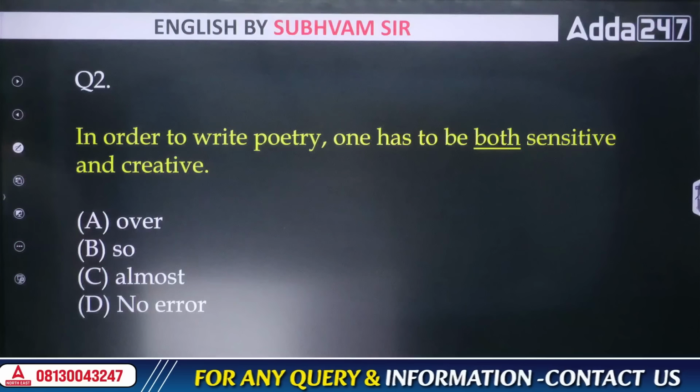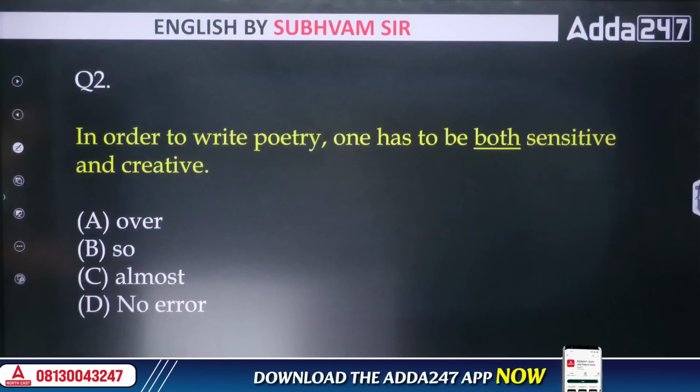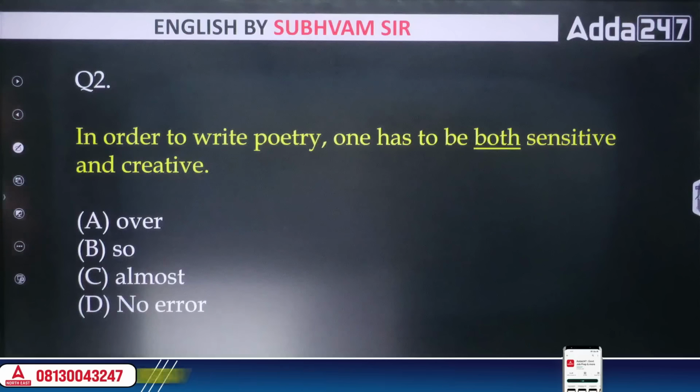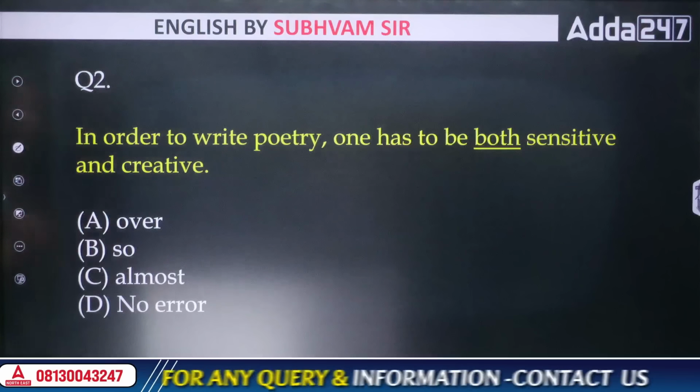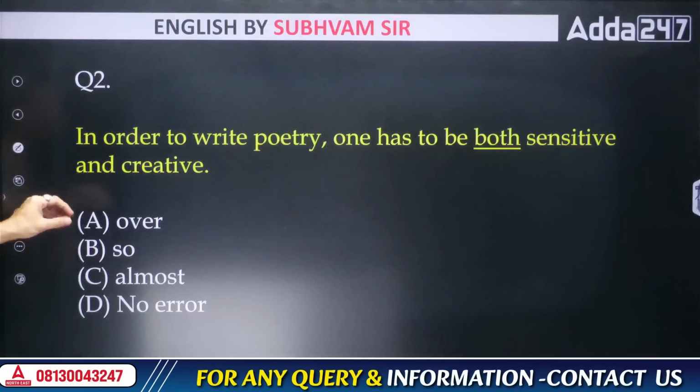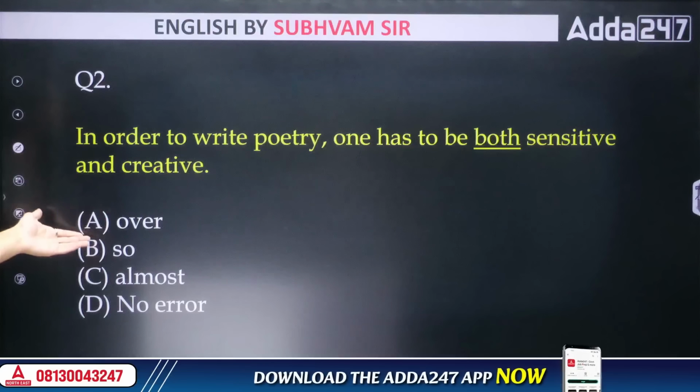Coming to the next question here. In order to write poetry, one has to be both sensitive and creative. Is the word both correct here? Because that's the underlined word. We have to check that. Or do we need to replace the word both with maybe, say, for example, over?